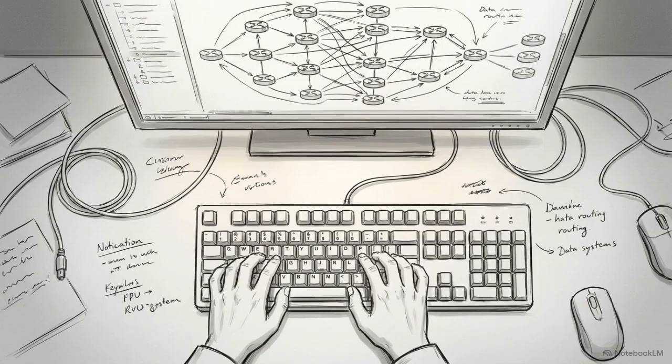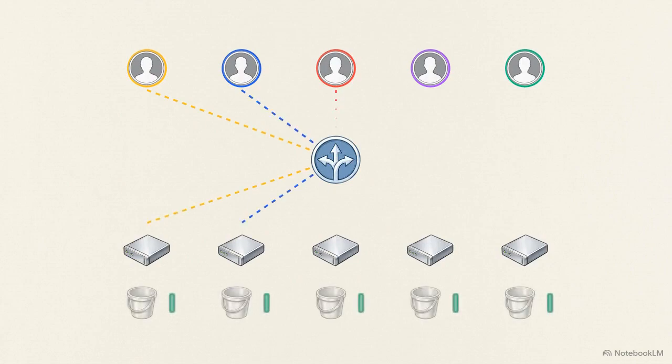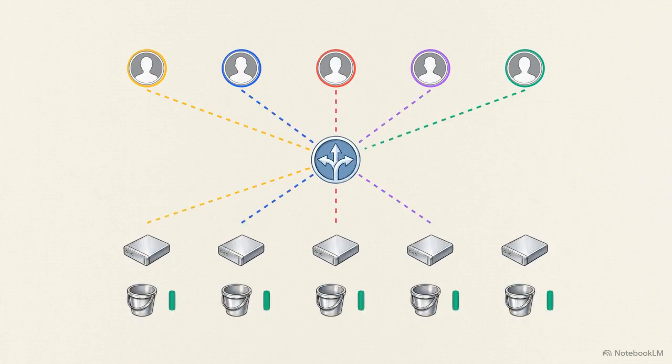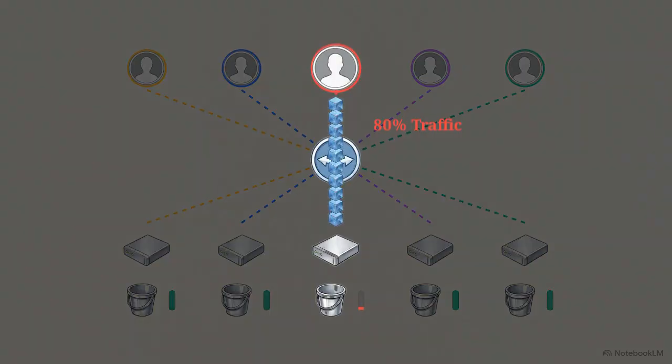The first instinct most engineers have is to manipulate the routing layer. Using sticky sessions, you can force the load balancer to route all requests from a specific user to the exact same pod, forcing all of their traffic through a single memory bucket. But mapping traffic with sticky sessions exposes an immediate load distribution failure. If one heavy user generates 80% of your API traffic, all of those requests are pinned to a single node. That specific pod overheats, while the other 4 sit completely idle.